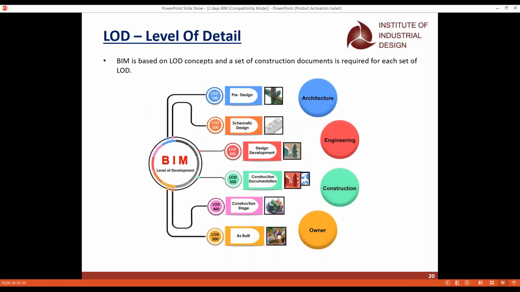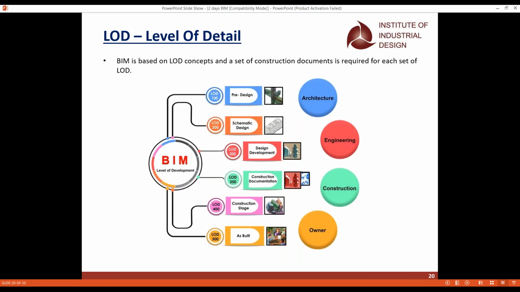When it comes to LOD 100, here we can see that it is the pre-design. LOD 200 is the schematic design, and LOD 300 generally means the design development. LOD 350 will be construction documentation. LOD 400 will be at the construction stage, and LOD 500 will be the as-built, the complete model at the last stage. It is called LOD 500.